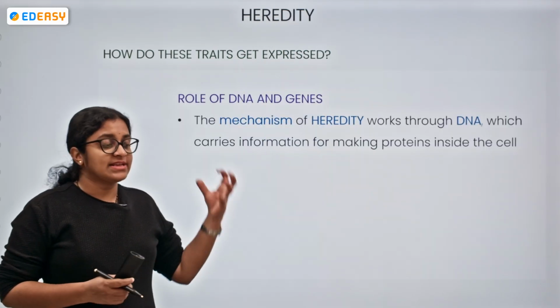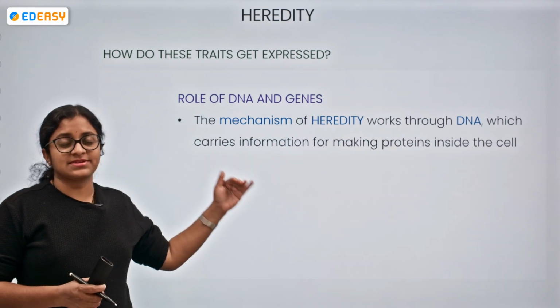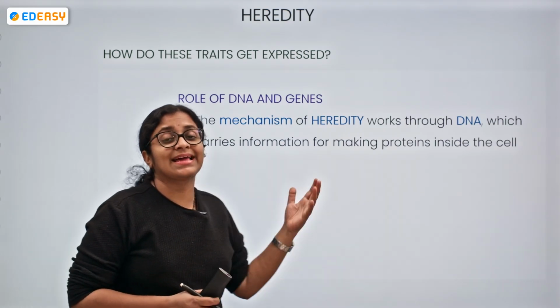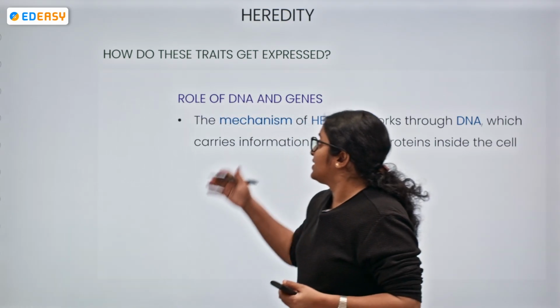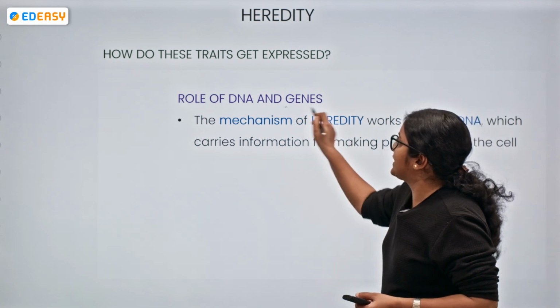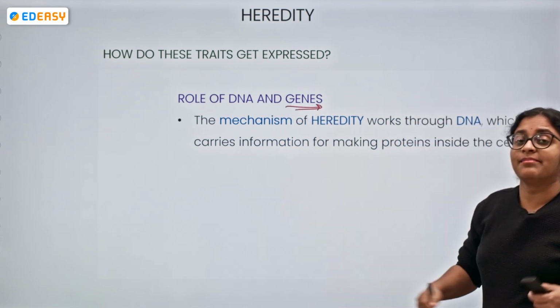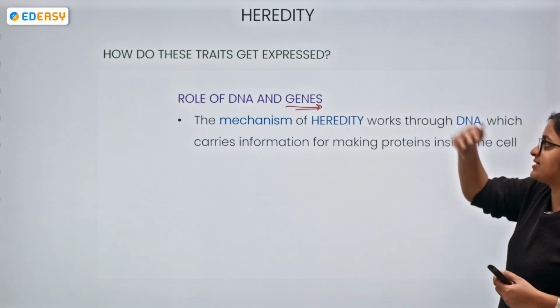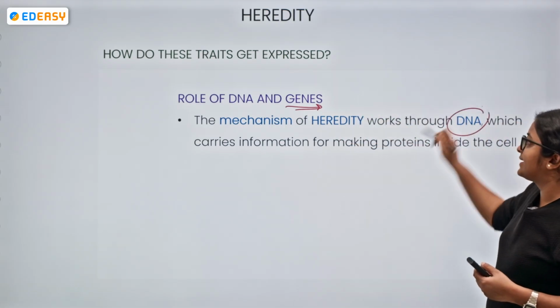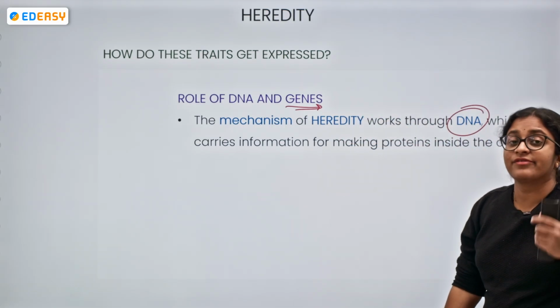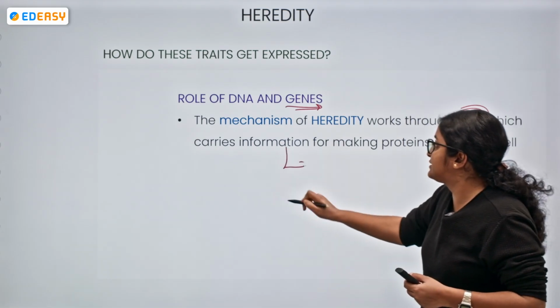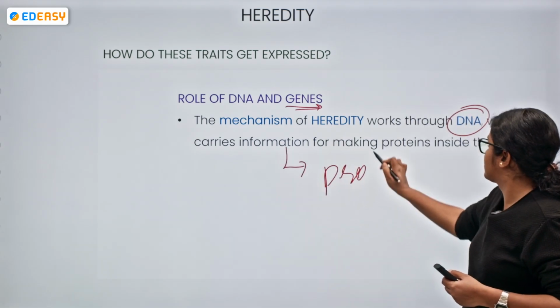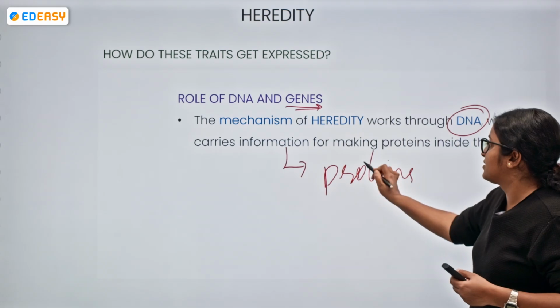So how are the traits getting expressed? Now comes the question, how exactly are these traits expressed? Here we have the role of DNA and genes, where the mechanism of heredity works through DNA and genes. So what does the DNA do? It carries the information for making certain proteins inside the cell.